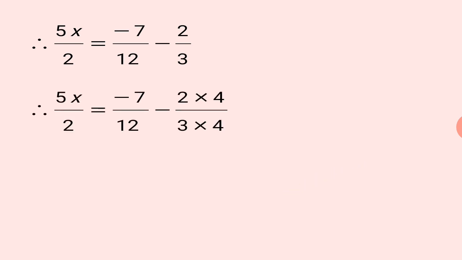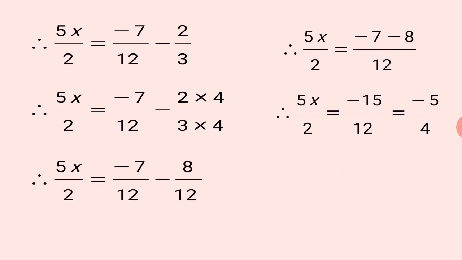Solve the right hand side by taking LCM and you get it as 5x upon 2 equal to minus 5 by 4. Then it is the turn of 5 by 2 to be transposed on the other side. So one by one we are taking the numbers on the other side. 2 which was in the denominator, that is division, now becomes multiplication on the other side.